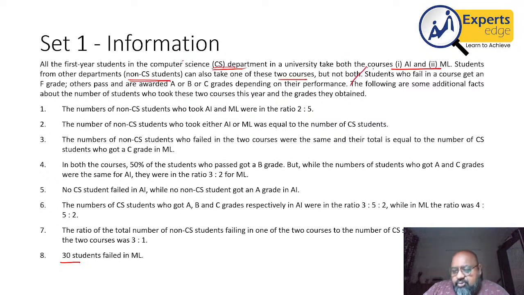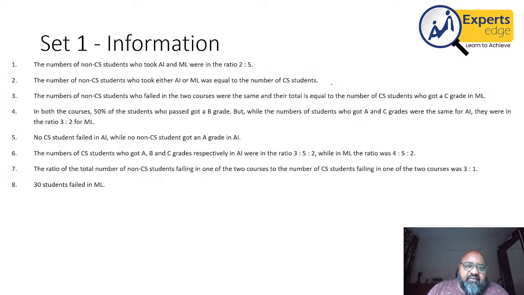So Venn diagrams are not included here. Students who fail in a course get an F grade, others pass with A, B, or C. So if I now look at the information broadly, there are 2 courses, 2 types of students, and 4 grades that they are getting. The following are some additional facts about the number of students who took the 2 courses this year and the grades they obtained. I just copied the information on the next slide to help me solve. Now, if you are able to categorize this information properly, the probability of you solving the set will increase.